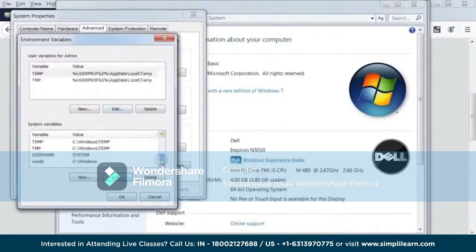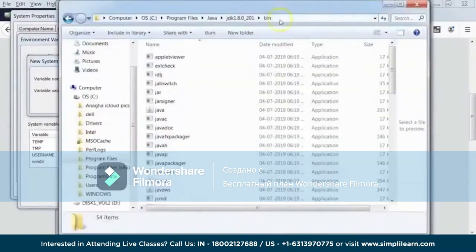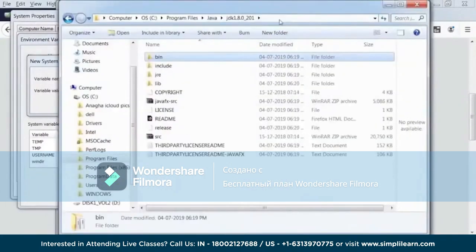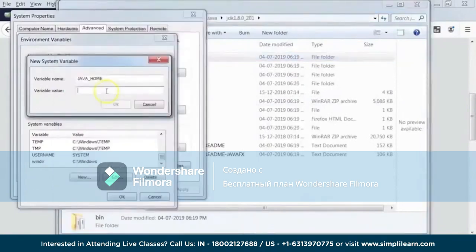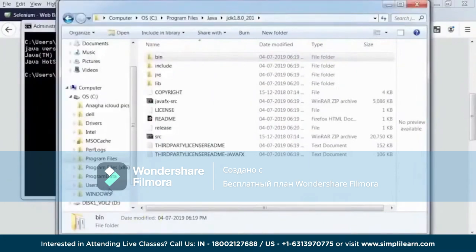So what's the next one we need to do? We need to add a new environment variable called the Java home. Now what I'll do for that is I'll just say new. I'll just type Java home here. And what is the value of this we need to set? We need to set the same path but without the bin directory. So we just need to set the path till your Java directory. That is this. So we'll just copy the path again and paste it here. That is all. Just click on OK, click on OK, click on OK here, and we are done.